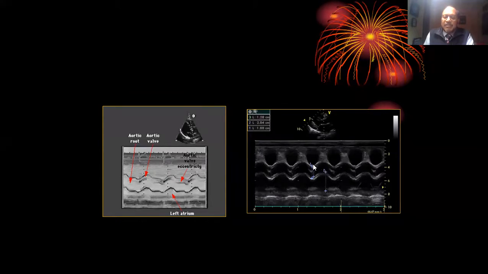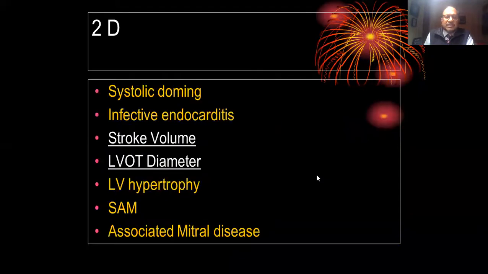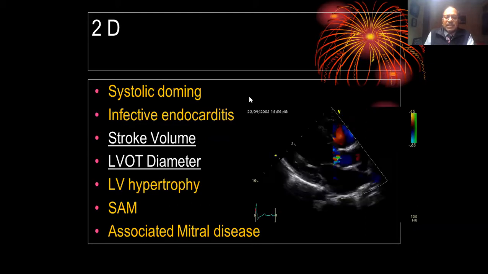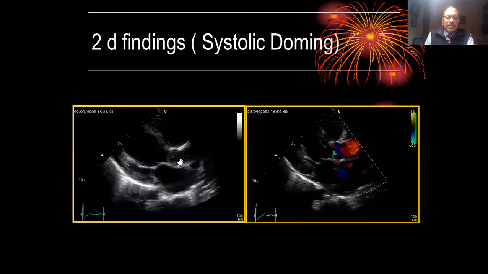Exactly what we look at: aorta dimensions, LA dimensions, and these thickened valves with eccentric closure lines. Then comes systolic doming, which is really, really useful. Look at this patient out here.